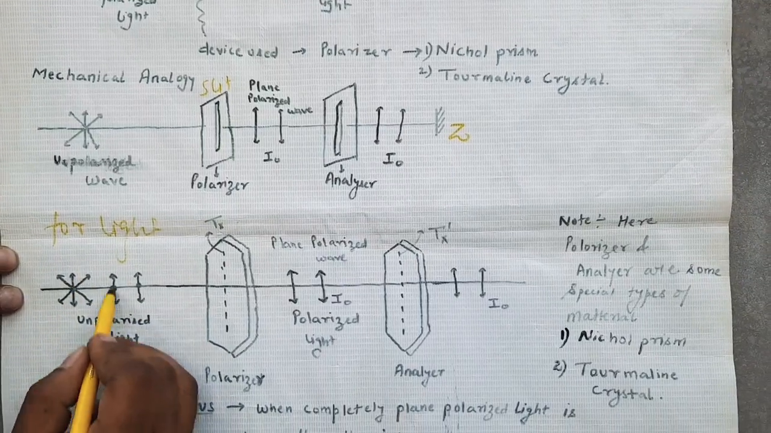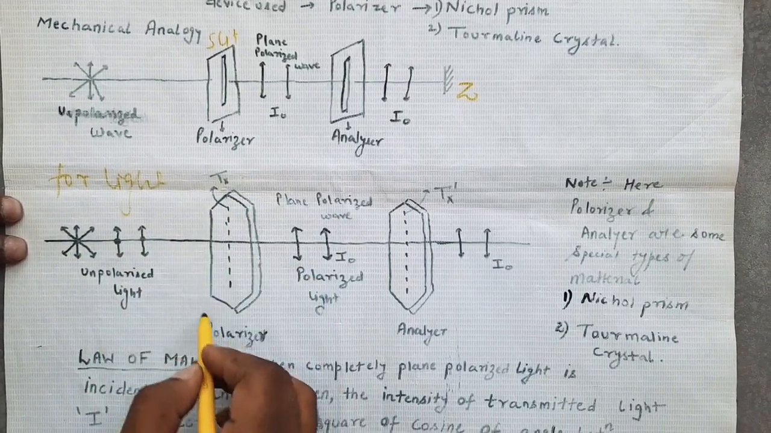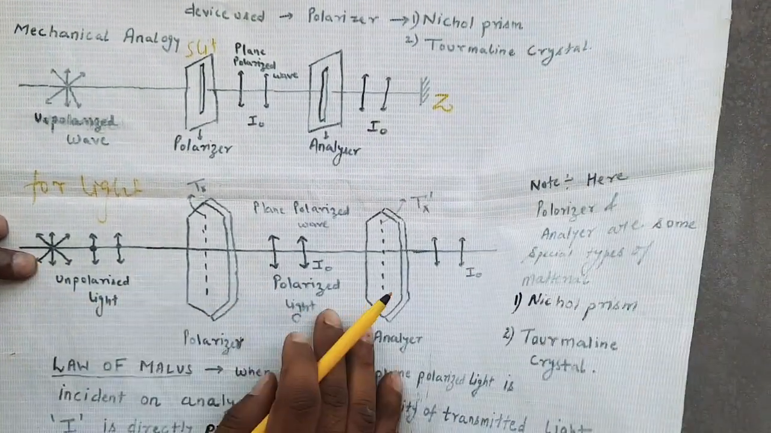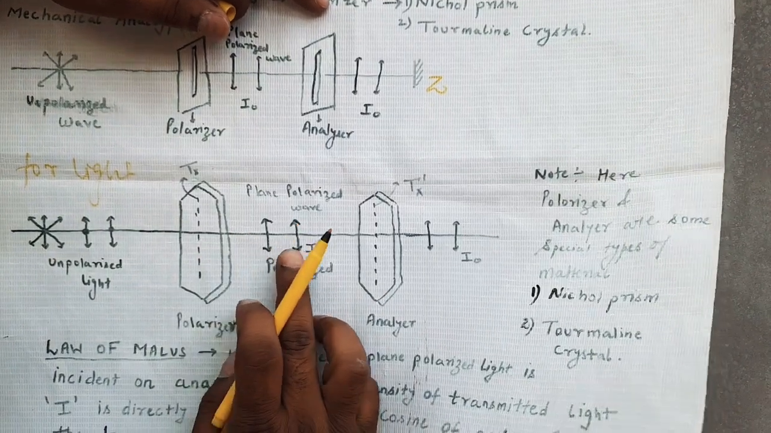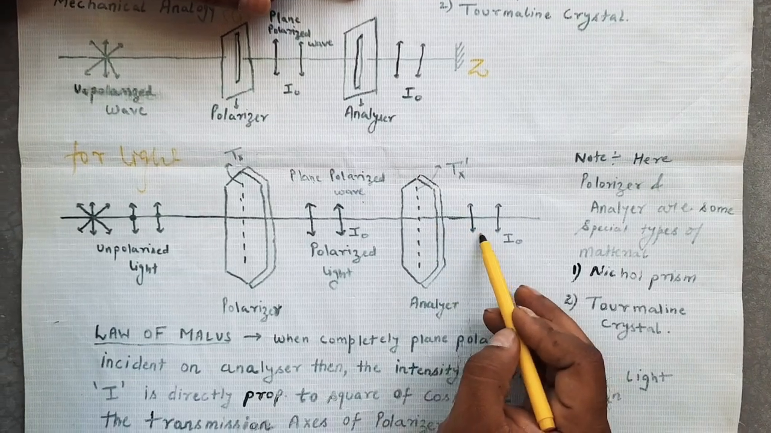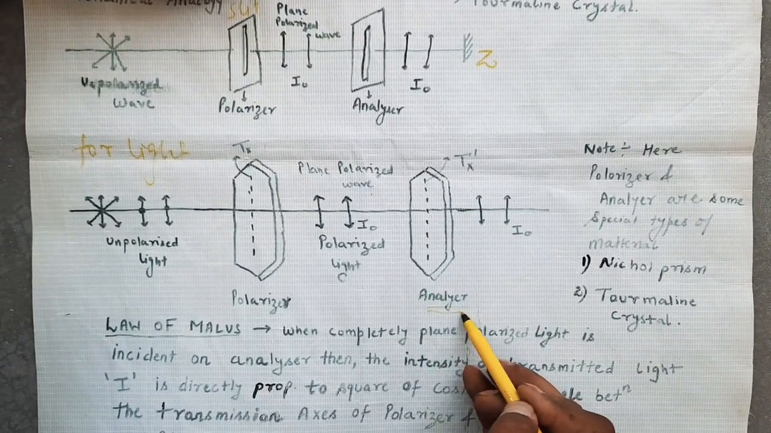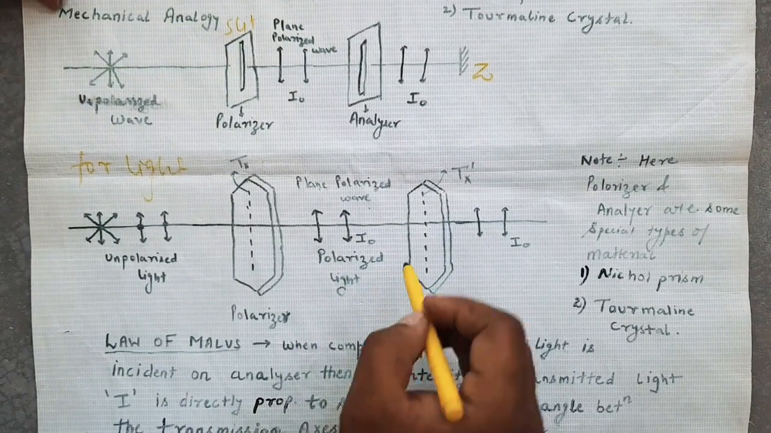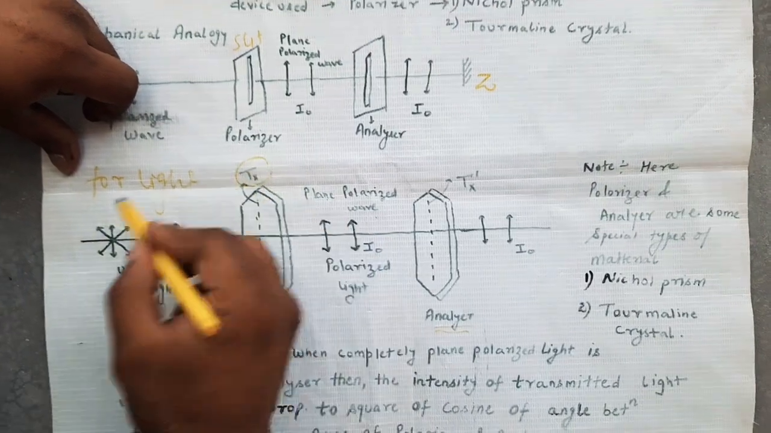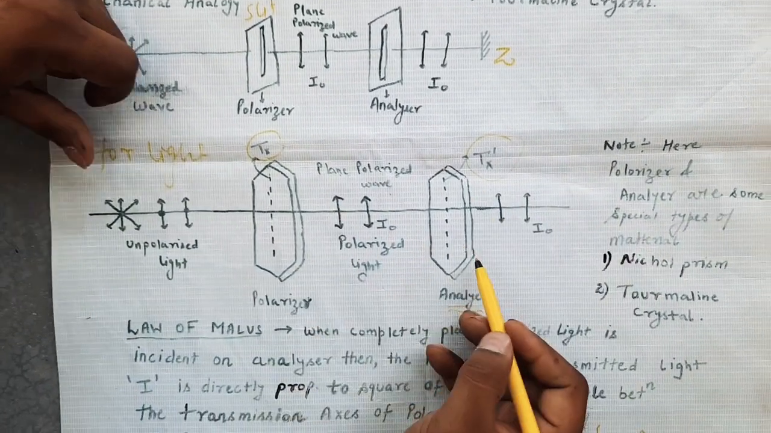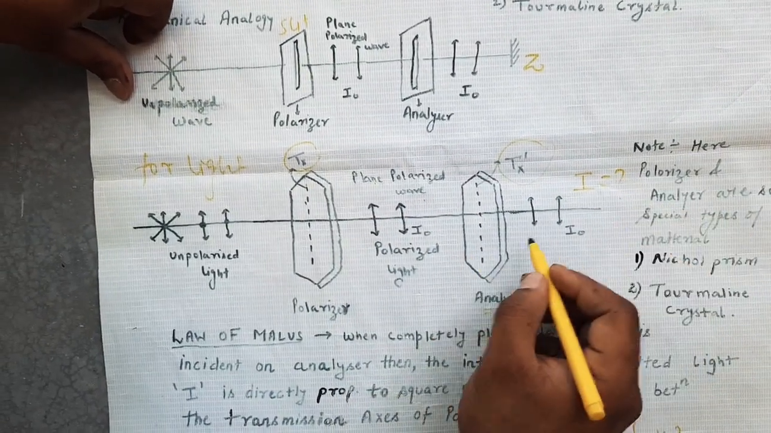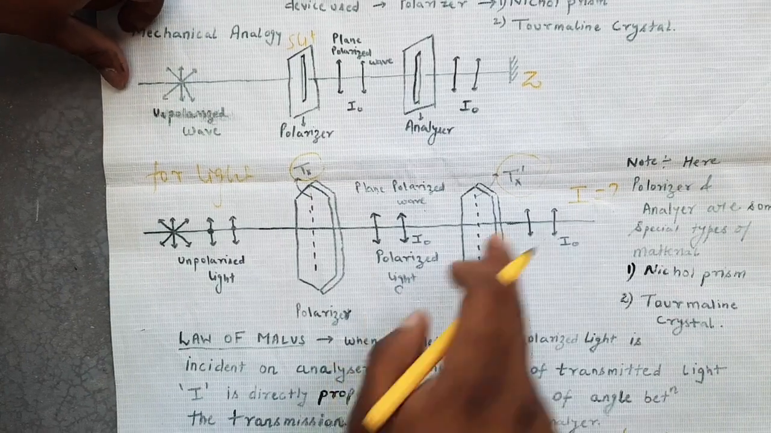Again, this is unpolarized light. If it is incident on a nicol prism or tourmaline crystal, then this unpolarized light is converted into one direction. That is known as plane polarized wave or light. This can be further incident on another crystal, the analyzer. In the same way, if this analyzer is moved to a different angle, then the axes Tx and Tx dash will make an angle, and there is a change in the intensity of light. This is given by Malus.